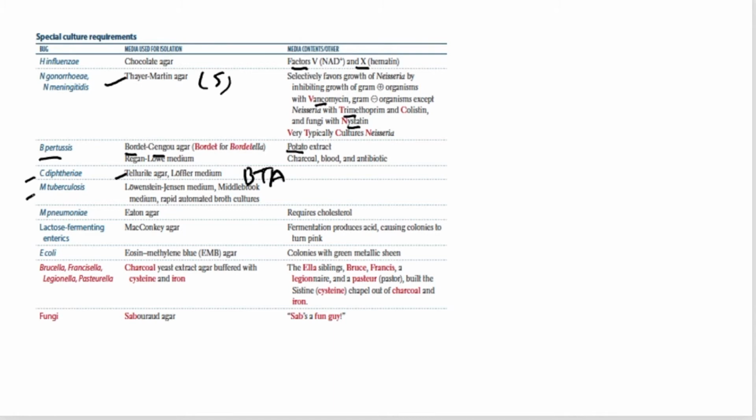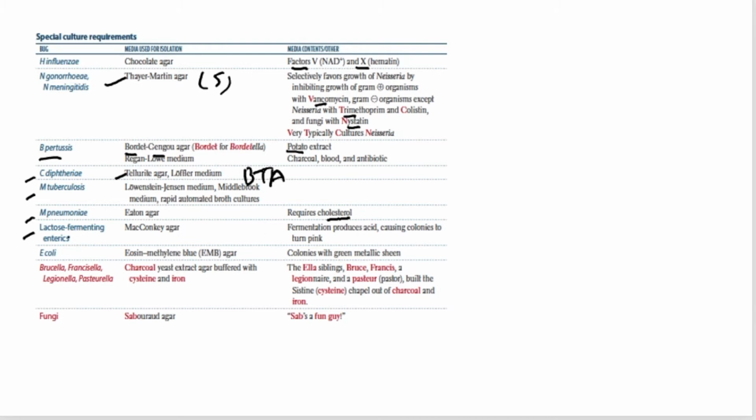Mycobacterium tuberculosis needs LJ media, the famous LJ media, or Middlebrook medium, and one is rapid automated broth culture, right? Then Mycoplasma pneumoniae needs Eaton agar, and it needs cholesterol, right? Mycoplasma pneumoniae needs Eaton agar, and the special requirement is cholesterol.